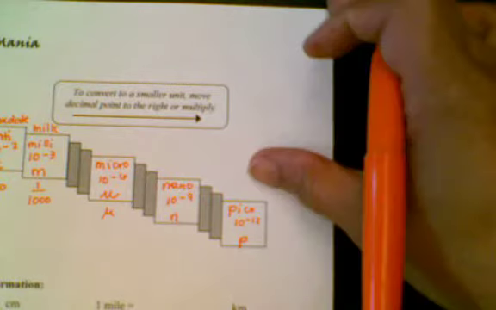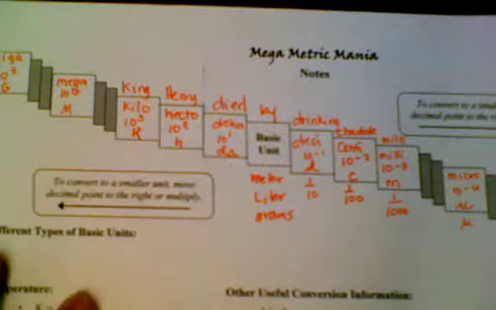That completes our prefixes. So now let's look at base units besides these three: meter, liter, and gram. We have more than that. I'm going to move my paper so they can see.